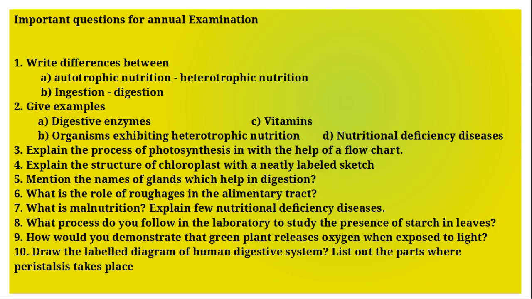Mention the names of glands which help in digestion. What is the role of roughage in the alimentary tract? What is malnutrition? Explain a few deficiency diseases. What process do you follow in the laboratory to study the presence of starch in leaves? How would you demonstrate that green plants release oxygen when exposed to light? Draw a neat labeled diagram of the human digestive system. List the parts where peristalsis takes place.